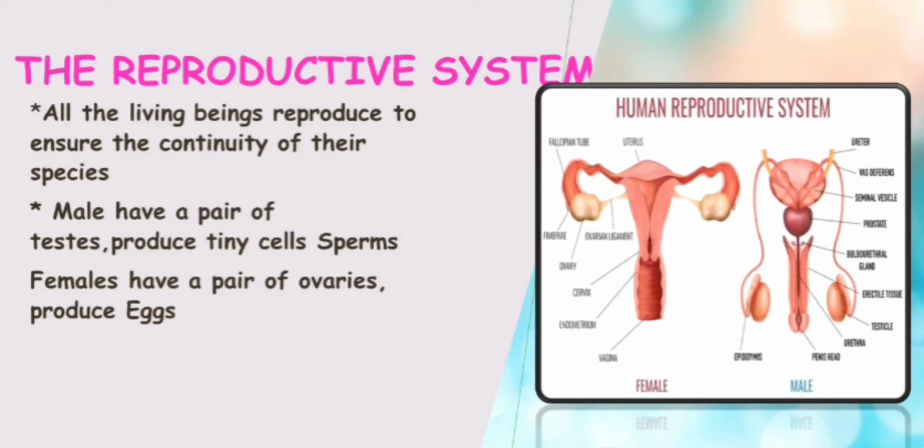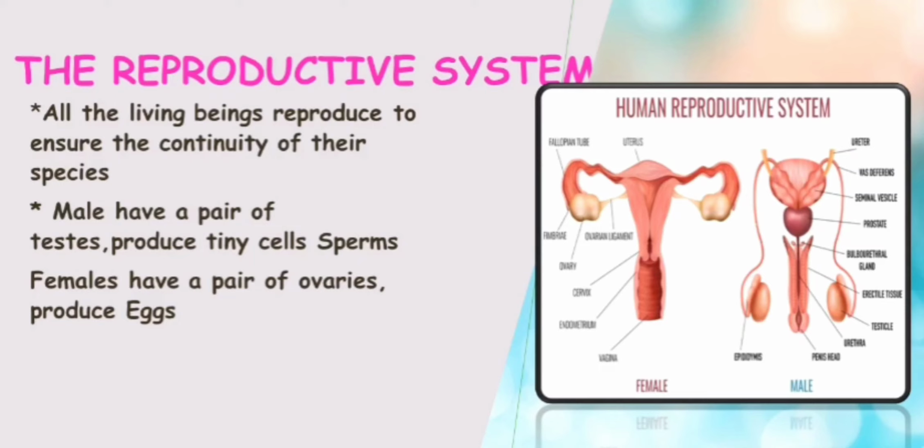The male reproductive system has a pair of testes, and this pair of testes produces cells that are called sperm. Sperms further undergo the process of fertilization, and generally they are responsible for producing new generations. Similarly, in the female body a pair of ovaries is there, and that pair of ovaries helps to produce the eggs.